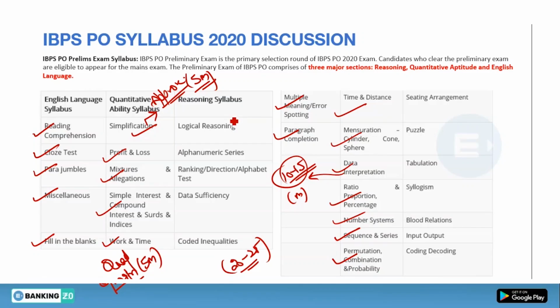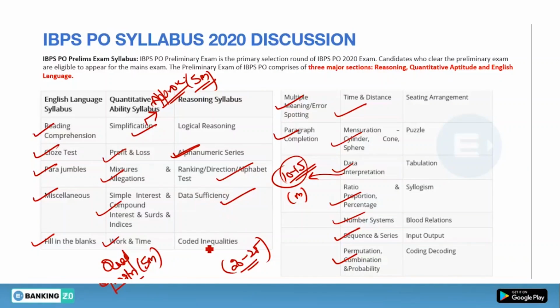Now let's talk about the reasoning syllabus. First, you will get logical reasoning questions. In recent times, the portion from logical reasoning has not appeared. I cannot say this will not come, but there are chances it can come. But as we analyzed previous year papers, the portion from logical reasoning comes only in mains. Then the next topic is alphanumeric series. Yes, it comes. Ranking, direction, alphabet test. Yes. DS. Yes.